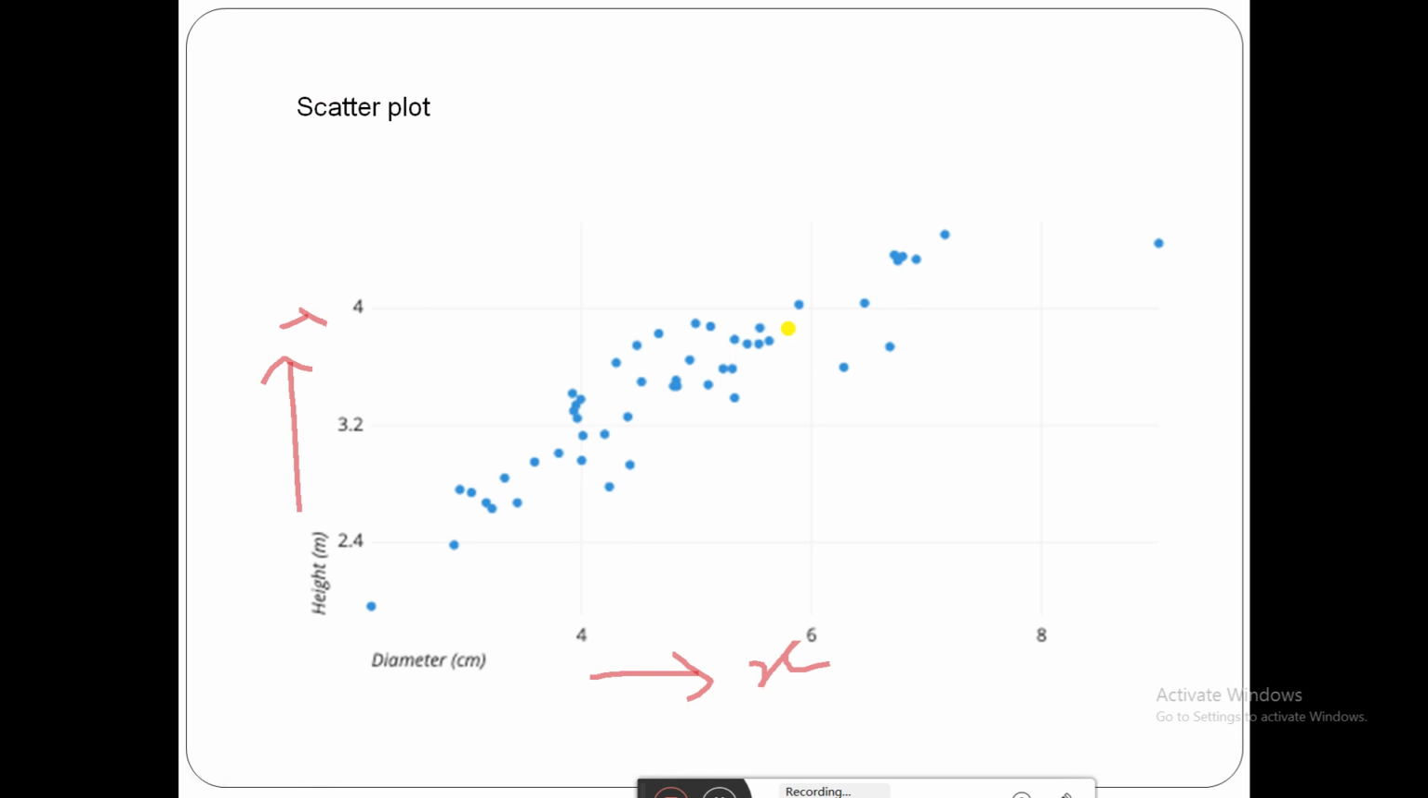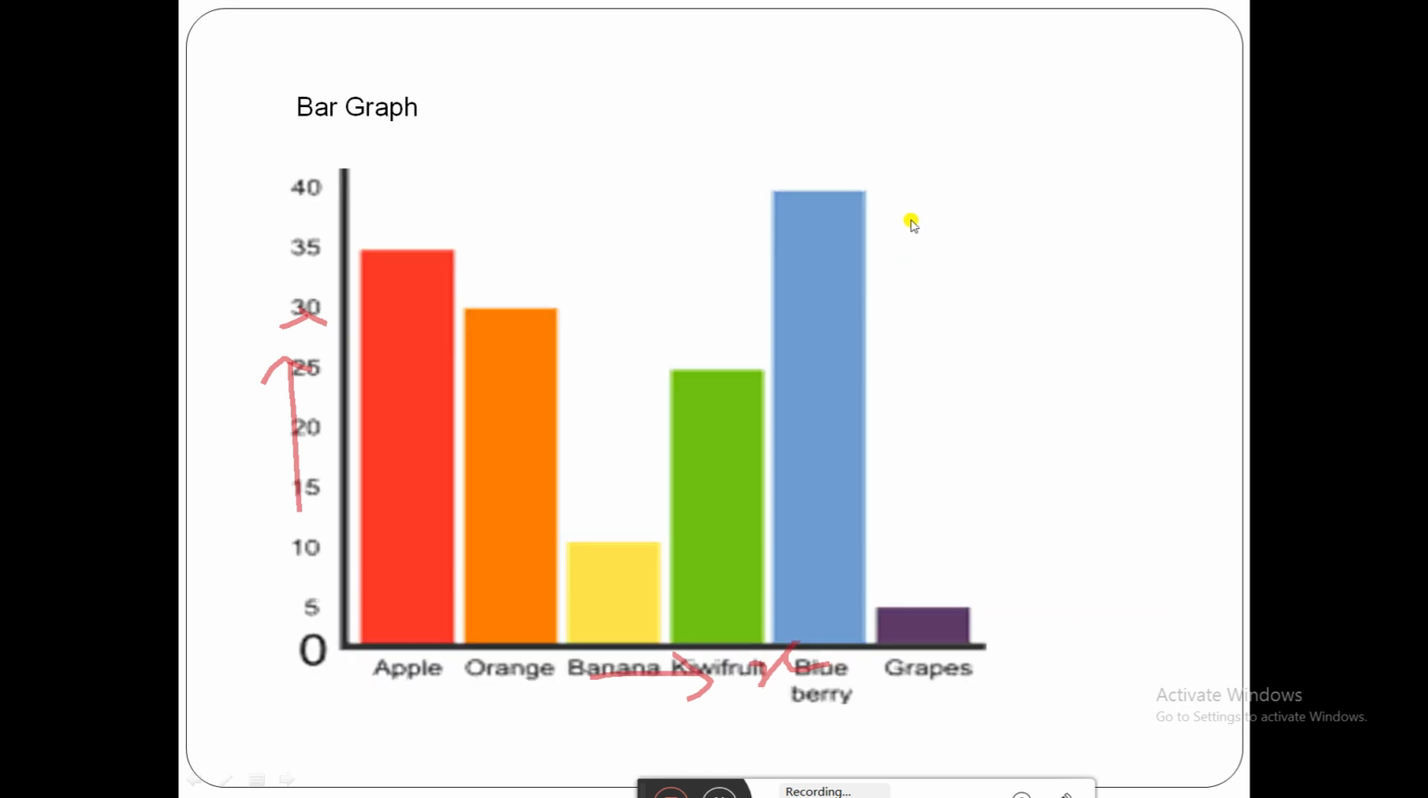The scatter plot is used to show the relationship between the data points. See, using regression, we are going to establish the relationship between the data points. That is going to be shown using the scatter plot. Next is a bar graph. Bar graph, it is going to show the